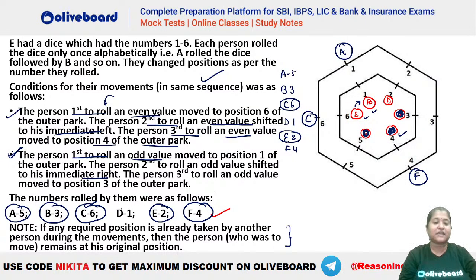After that, what is given? Then we have D, who is rolling the third odd number. So D is the person who is rolling the third odd number here. So the person third to roll an odd value moves to position number 3 of the outer part. So that means your D has to go to position number 3 of outer part. So D will come here and this will be the final arrangement. Are we clear, everybody, with this question? So you can see in the outer one, we will be having C, A, D and F, and the inner one we will be having your E and B.